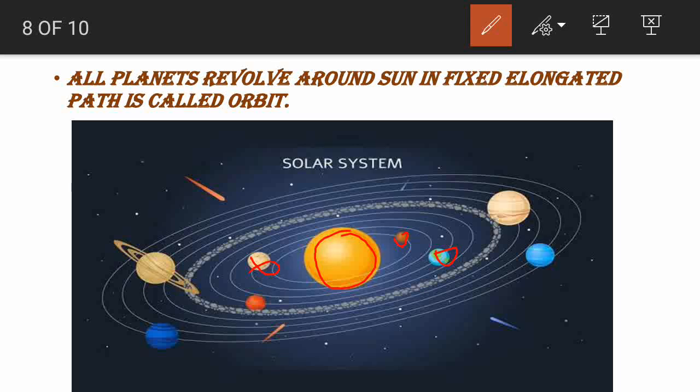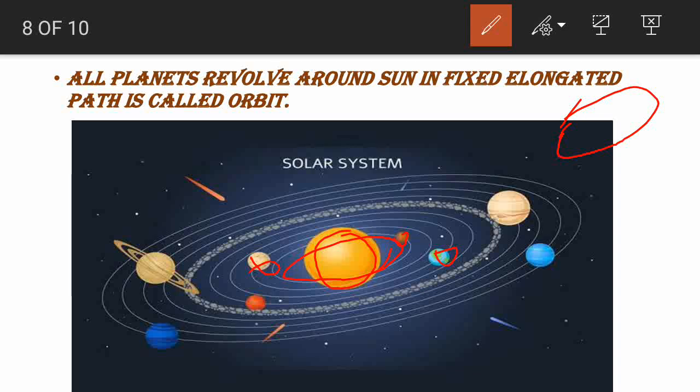All these planets, can you see one elliptical or elongated circle here? What does elliptical mean? For example, you take one rubber band. If you pull it on both sides, which shape do you see? One elliptical or elongated shape. That is called an elongated or elliptical shape.